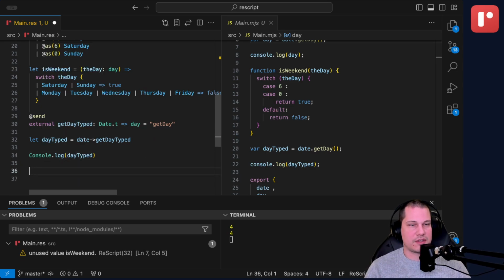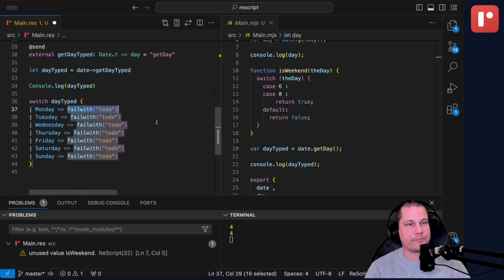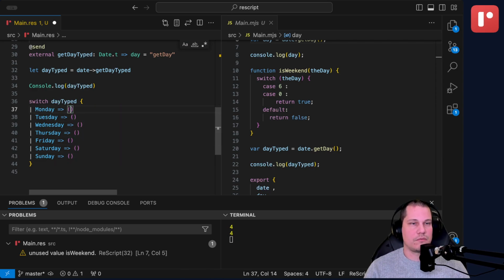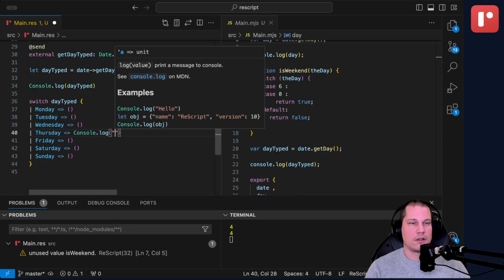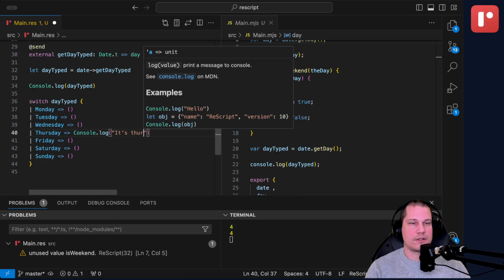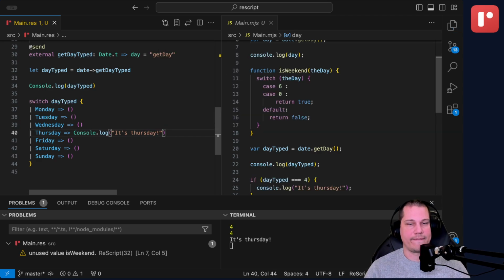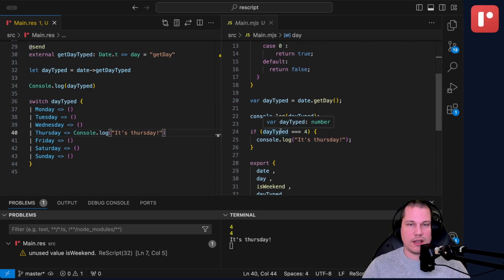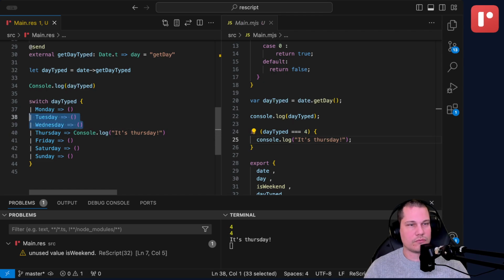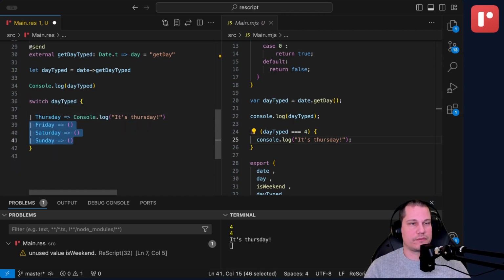So just to make this point very clear, we can go ahead and switch over day typed here, and maybe it's funnier to do the actual day that it is. Just go ahead and make this option units and then Thursday. It's Thursday. See, it logs it because it knows that if day typed equals 4, it sets it to Thursday. But we have our nice switch here. Just clean it up a little bit.